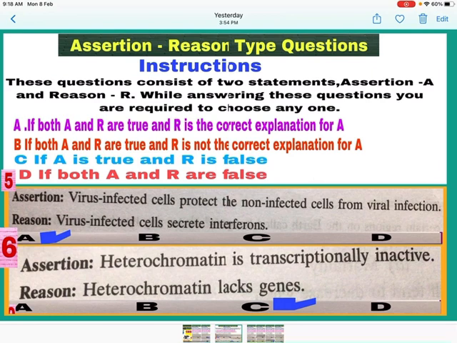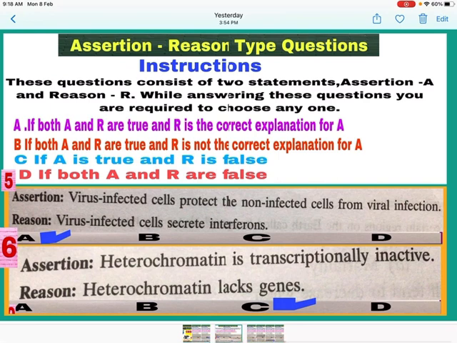Virus infected cells secrete proteins called interferons, which protect non-infected cells from further infection. Here, both A and R are correct, and R is correct reason for A, so mark A.